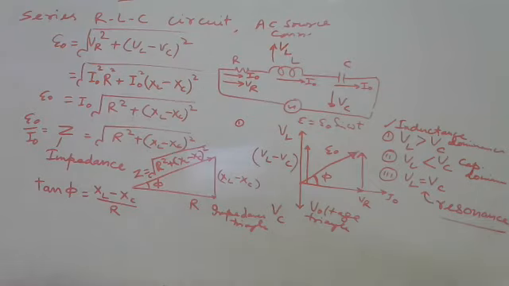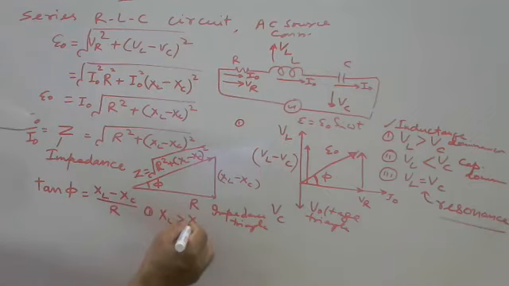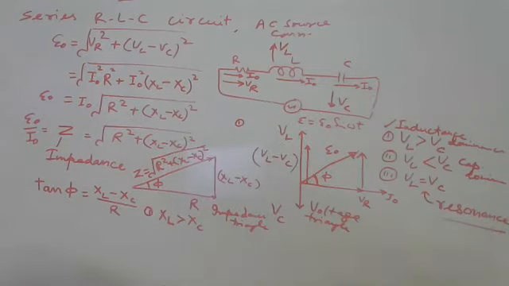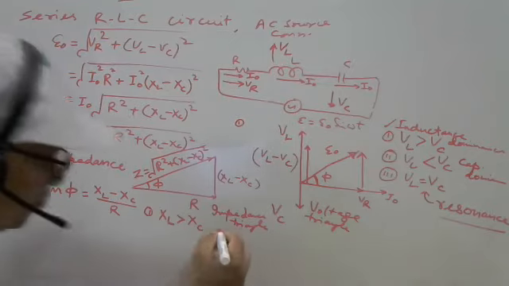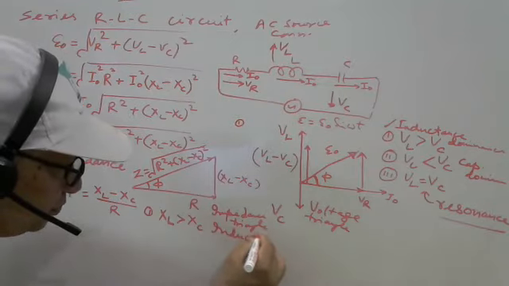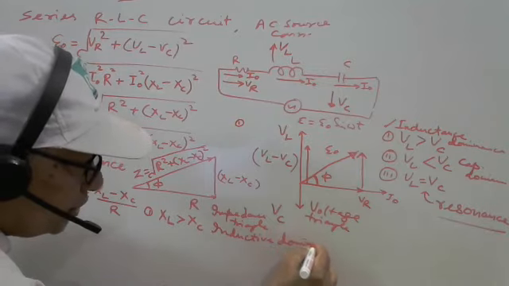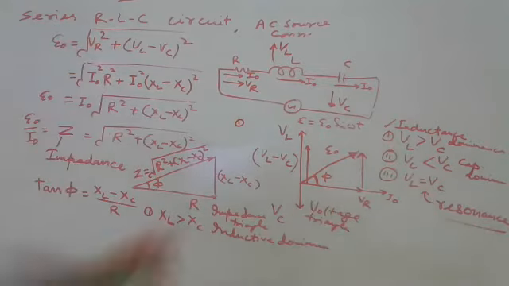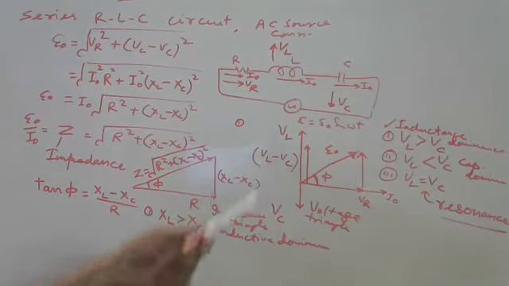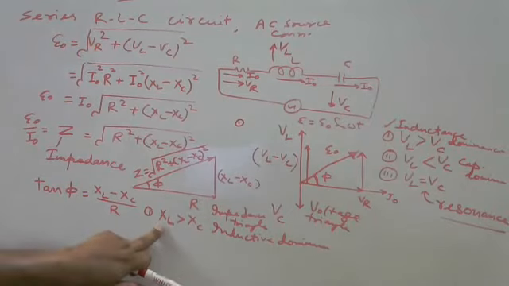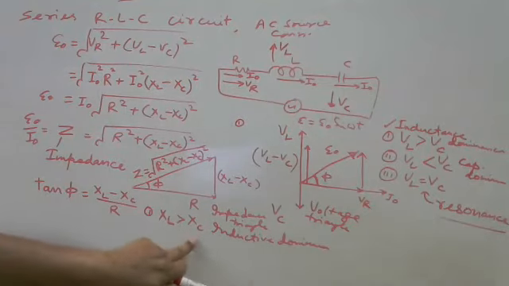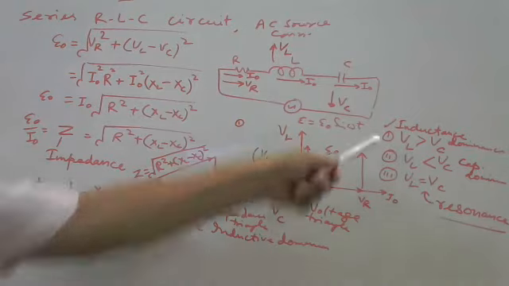Here also there are three possibilities. Possibility number one, XL is more than XC. It is also called inductive dominance. This and the first case, both are the same thing. If voltage across L is more than VC, or you can say XL is more than XC, both are the same thing, because VL is I naught XL and VC is I naught XC. So if you cancel out this and this, both are the same thing.